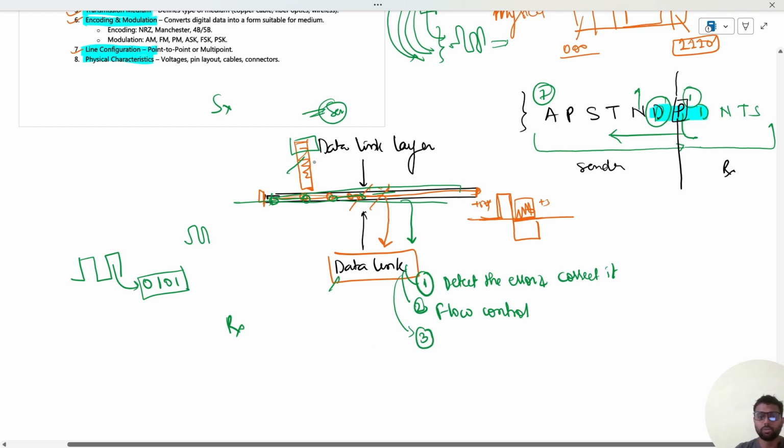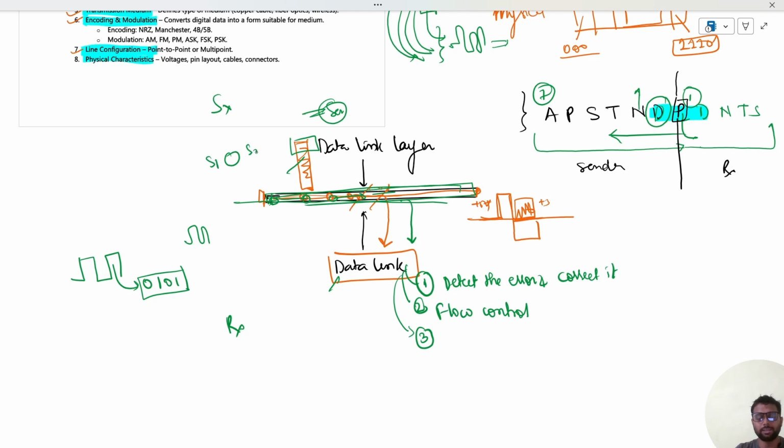Another important requirement: this is a common medium, and there is not only one sender. There could be a large number of senders, sender one, sender two, sender three. There could be a large number of receivers, receiver one, receiver two, receiver three, and each is waiting for the data to come. So there is a high chance that suddenly, or one at a time, sender two is also sending the bits. Each device will be operating in the OSI layers, so the data link layer will be present here also. So these frames of bits, sender 2 will also try to send on the physical layer, the transmission medium, or sender 3 will also try to send on the same medium. So data collision could happen.